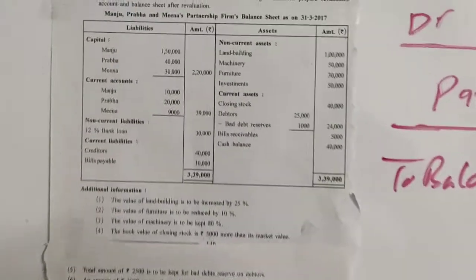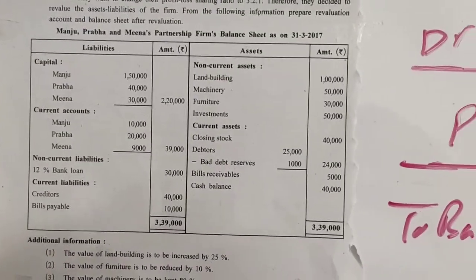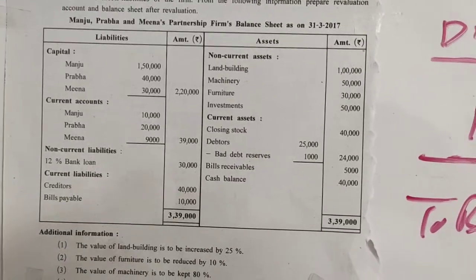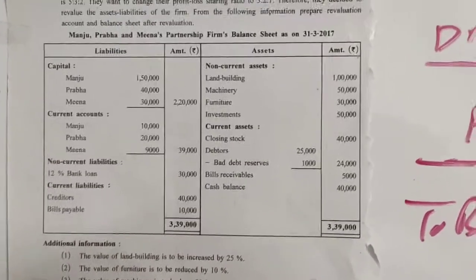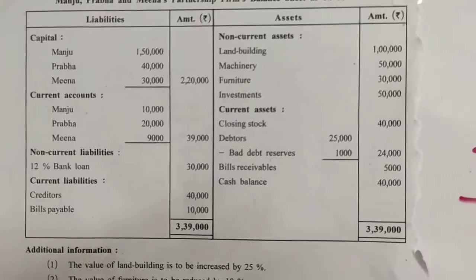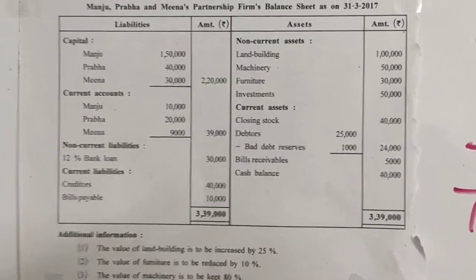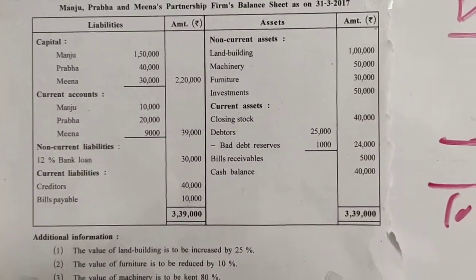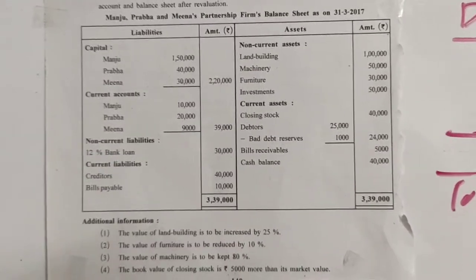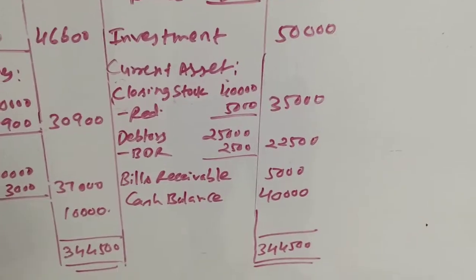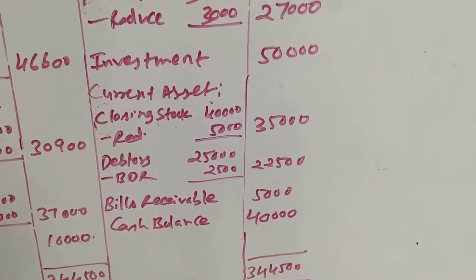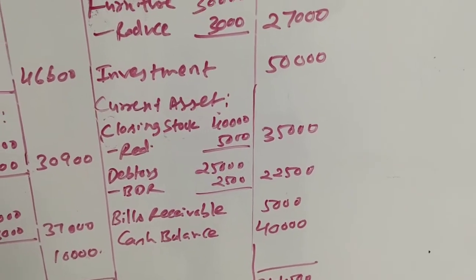Then next item is closing stock. We have already written. Debtors we have already written after deducting BDR. Right. Now then comes bills receivable. So bills receivable 5,000 unchanged we will write at the asset side, and then 40,000 for cash balance. These two items also will be written as it is. So here it is, bills receivable 5,000 and cash balance rupees 40,000.